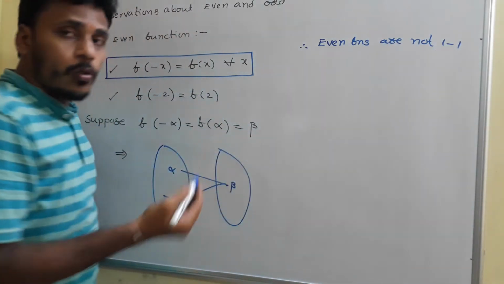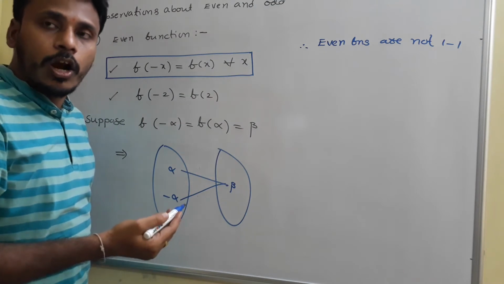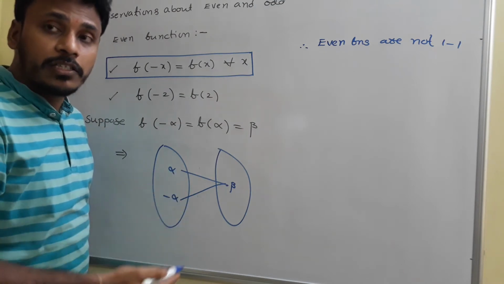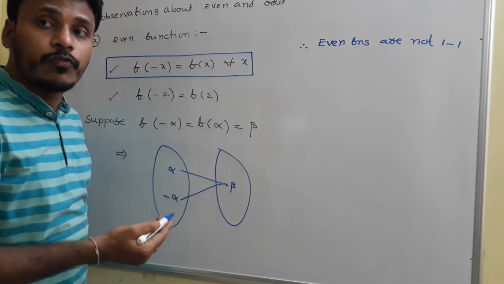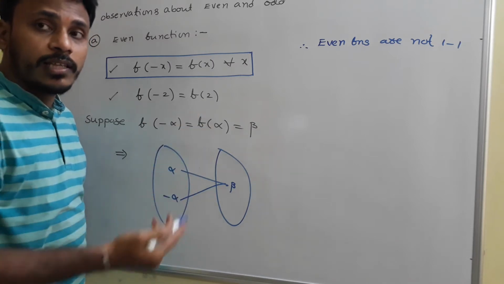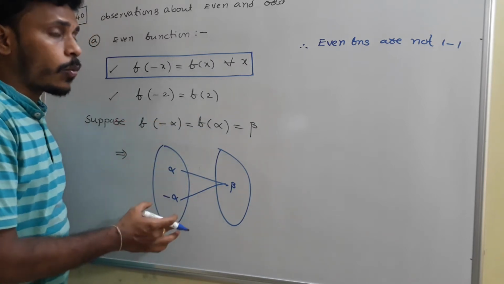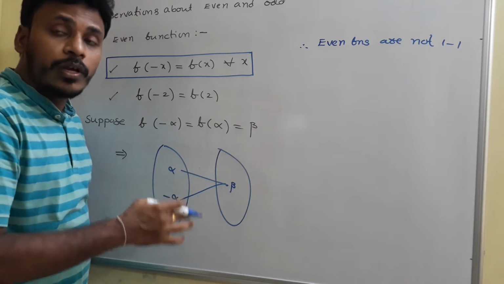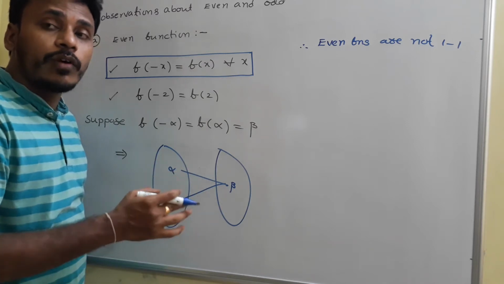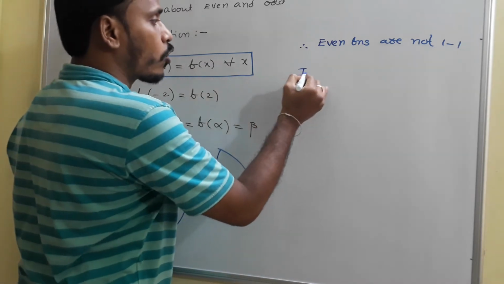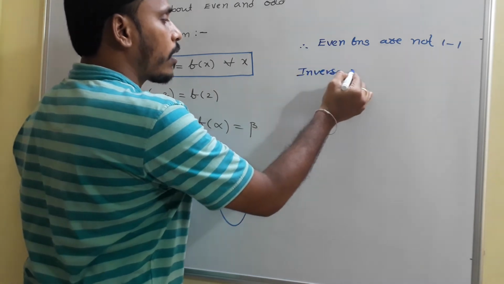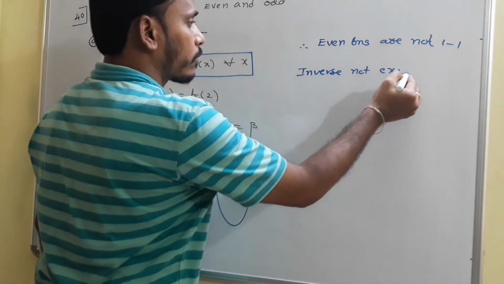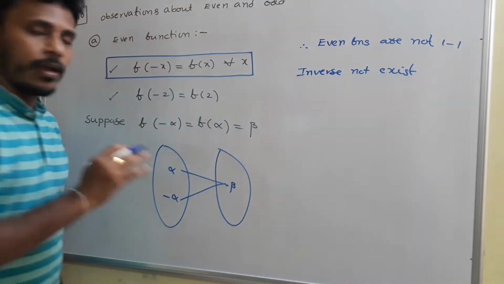And since they are not one-one, it is clear that they are not bijective, and from there it is clear that the inverse won't exist for even functions. Okay, all these are the consequences. Since it is not one-one, it is not bijective. Since it is not bijective, the inverse does not exist for even functions. Okay, that's a part.